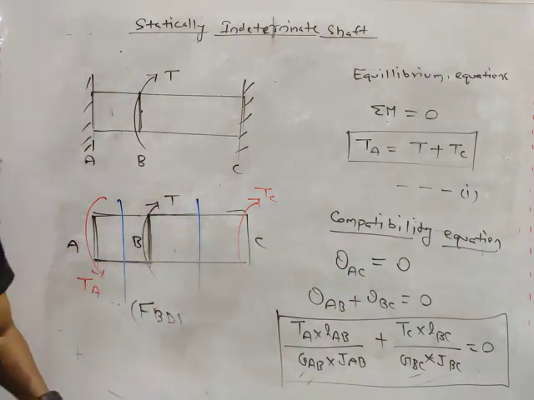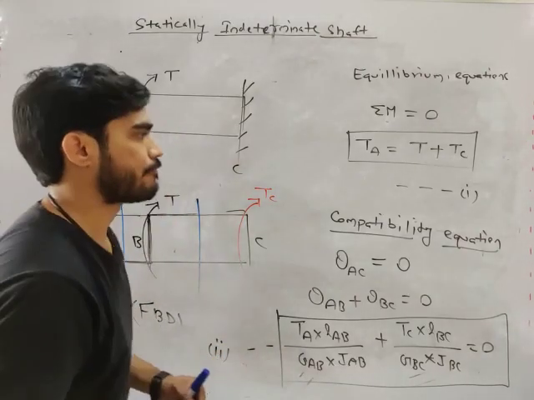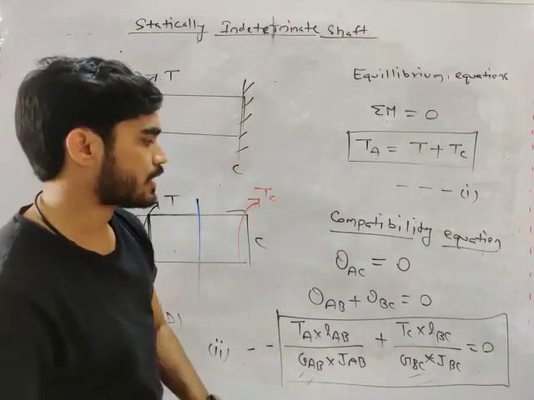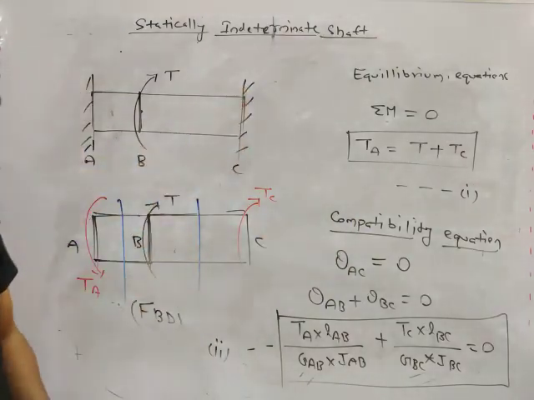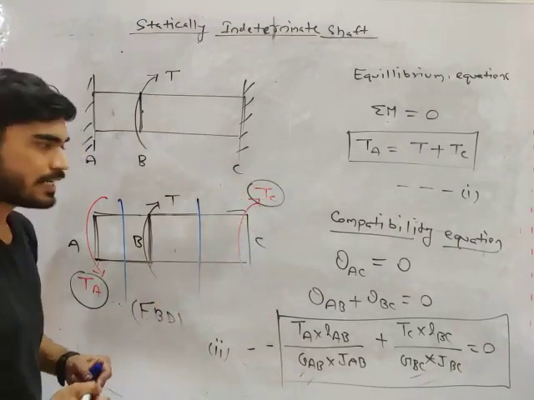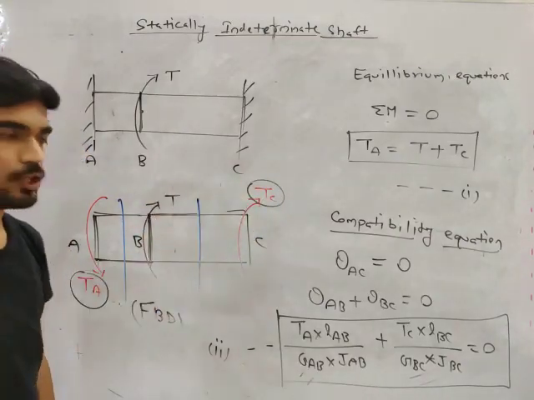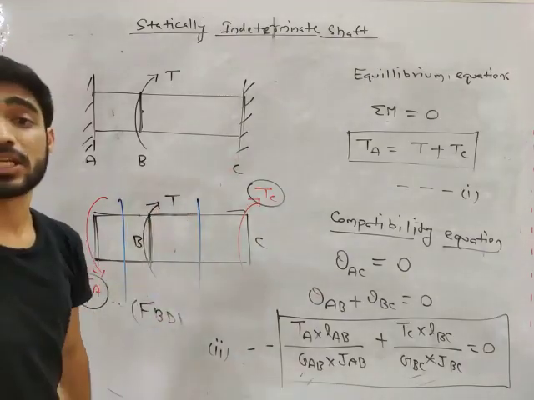So do you understand it? Now we have two equations. This is your second equation. So we have one equation from equilibrium and one equation from compatibility. By solving these two equations, we can find TA and we can find TC. Alright? And if you are getting a positive value, it means your assumption is right. If you are getting a negative value, it means your assumption is wrong.